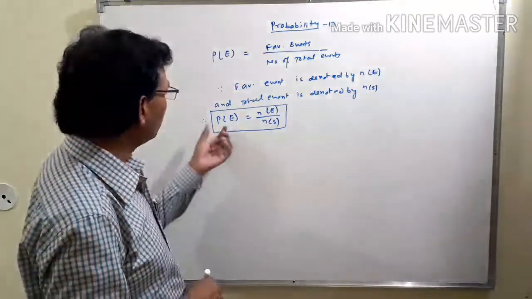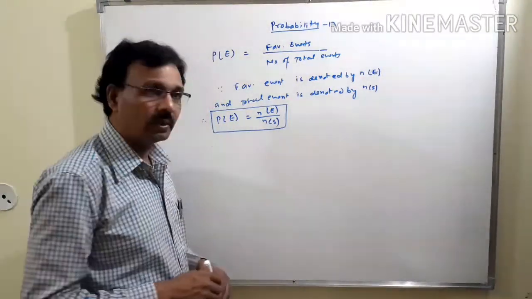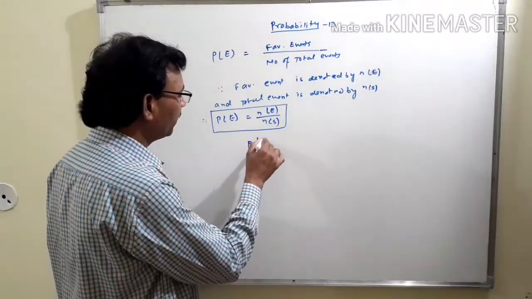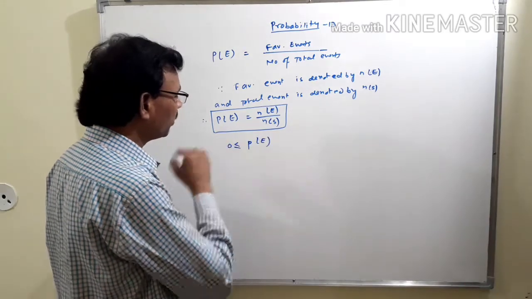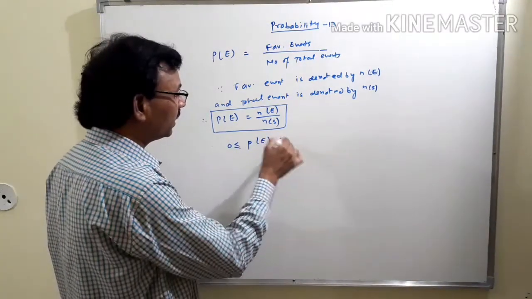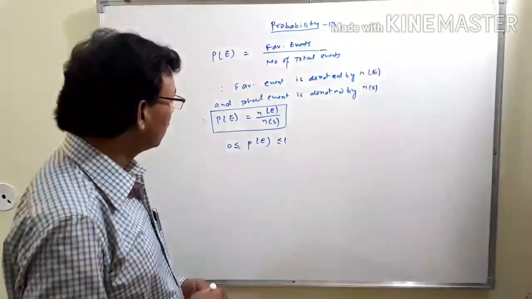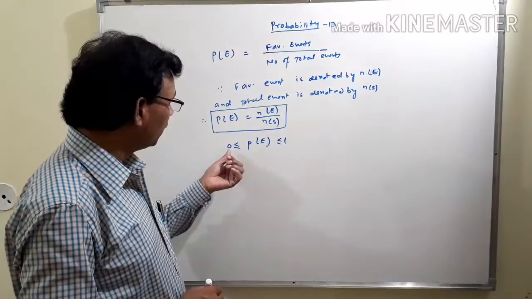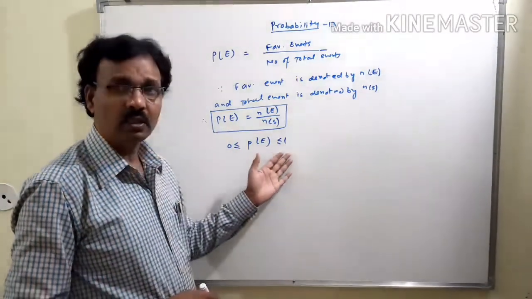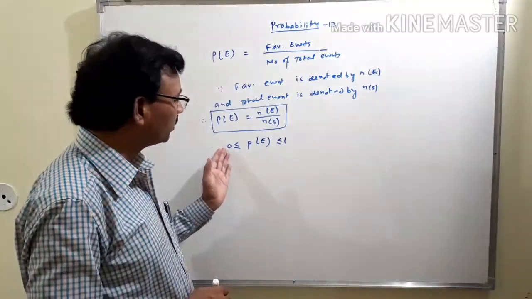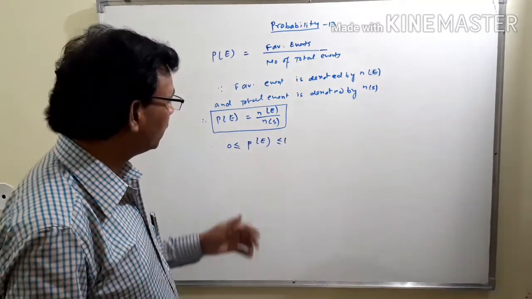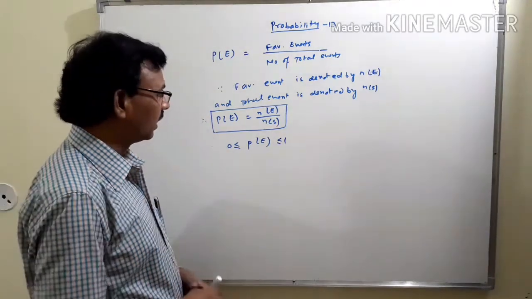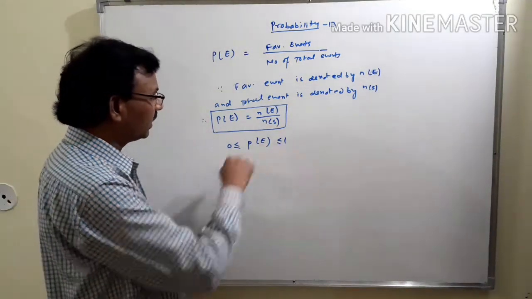The probability of any event is always greater than or equal to 0, that means P of E is always greater than or equal to 0 but always less than or equal to 1. That means the value of the probability of any event will be minimum 0 and maximum 1, or vary from 0 to 1. Now here there are two types of events, from this relation.